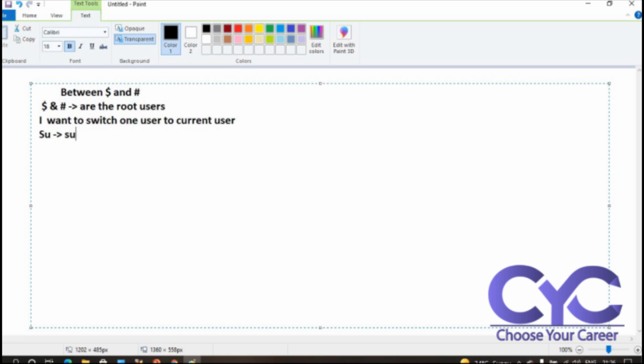Remember this, sudo will switch one user to the current user.